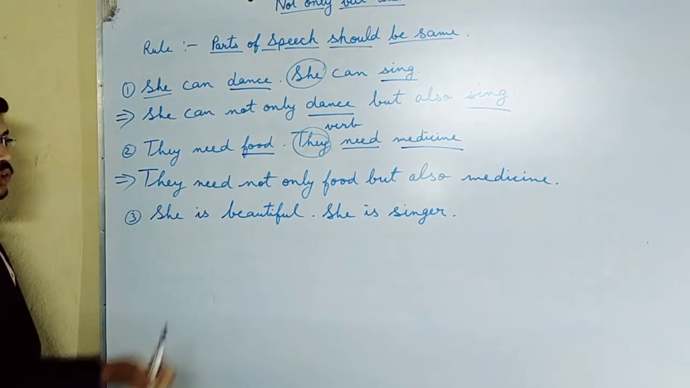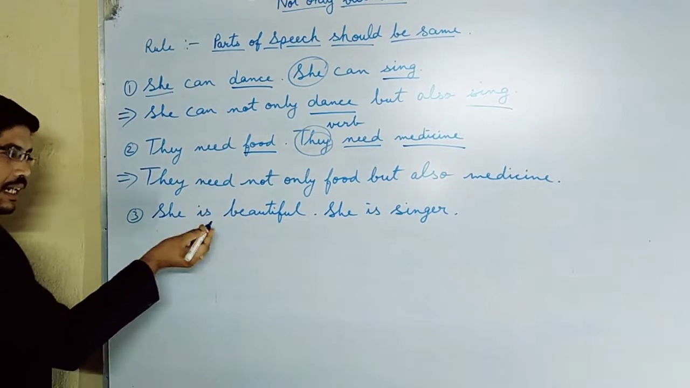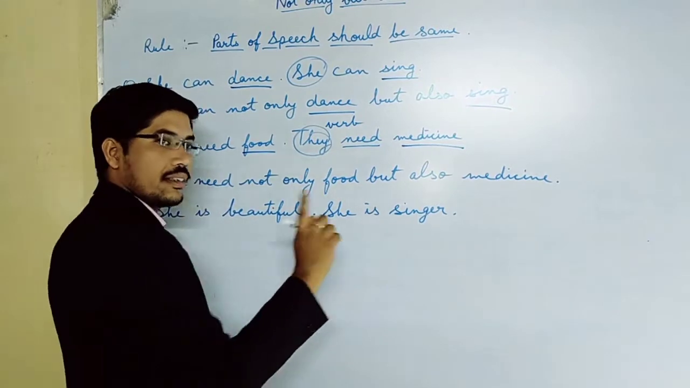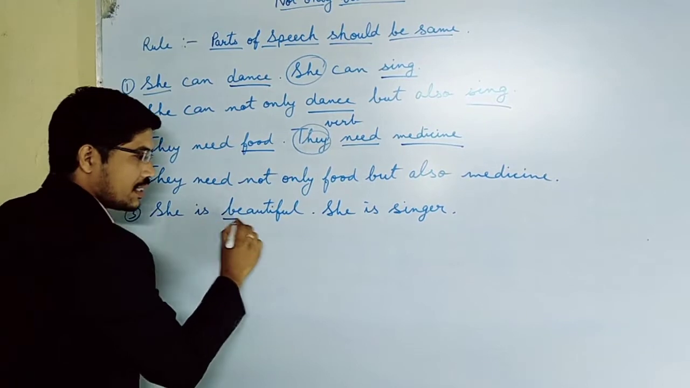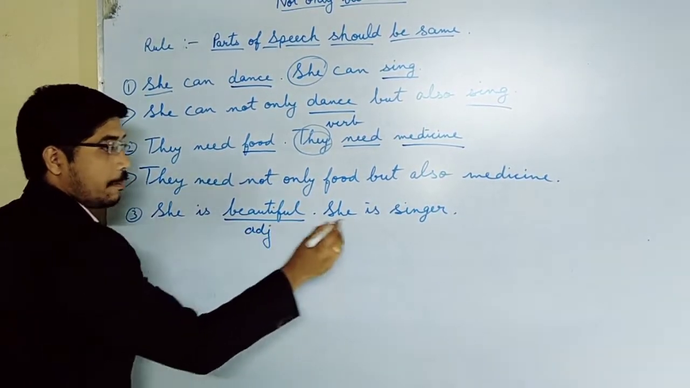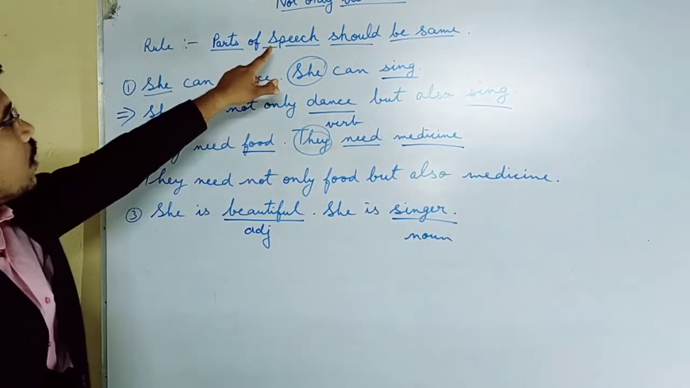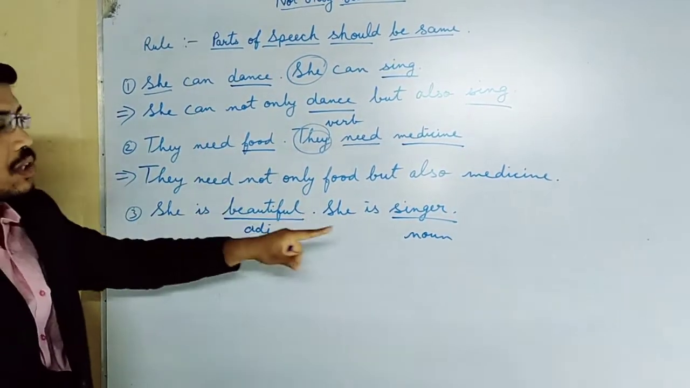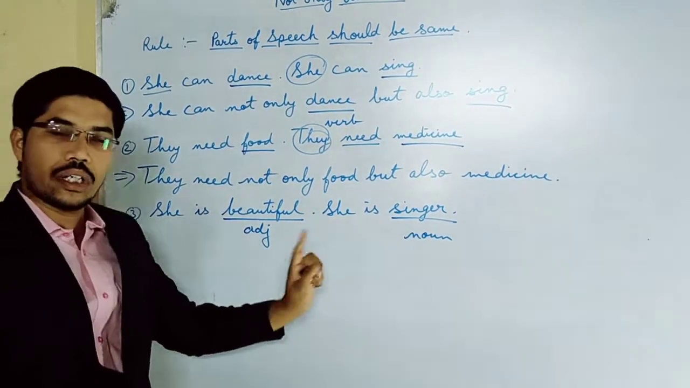Now this third question. Look at this question and tell the answer directly. She is not only beautiful but also singer. Yes, but it is totally wrong. Why is it wrong? Because beautiful is an adjective, but singer is a noun. The rule is that only when the parts of speech are the same can we add not only but also in front of them. These two parts of speech are not the same, so in this question we cannot add not only but also.